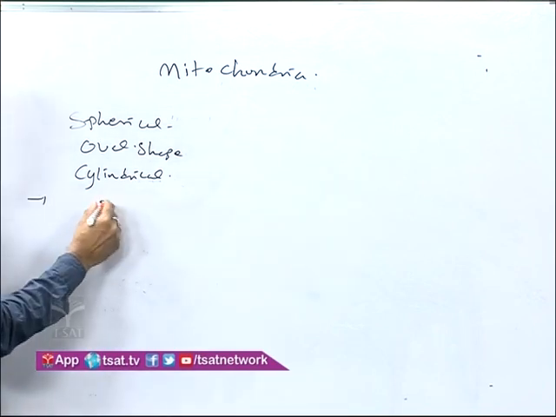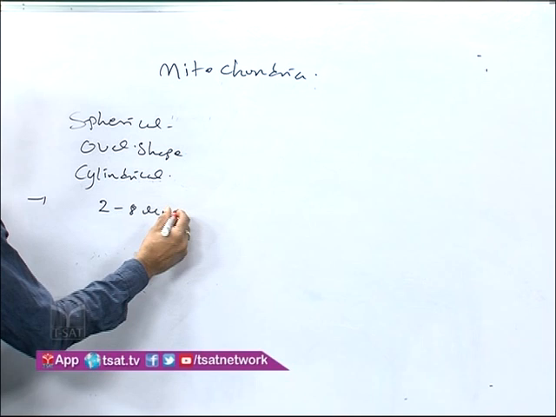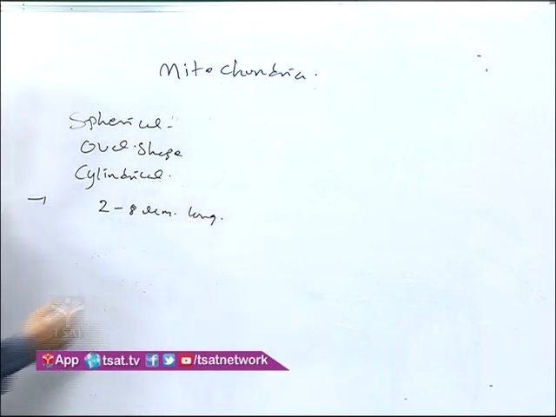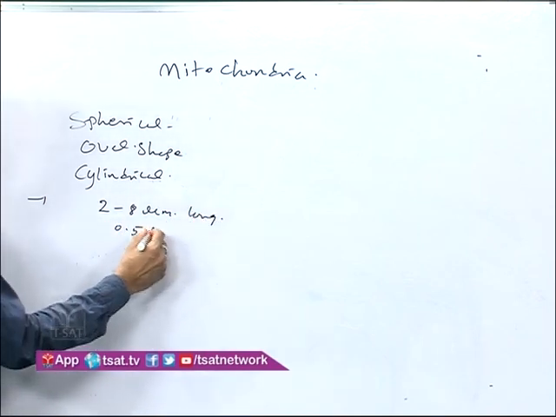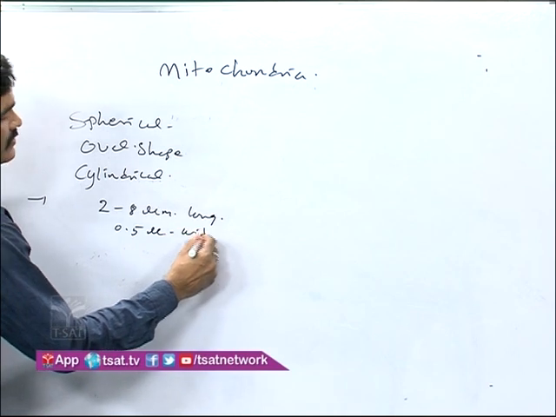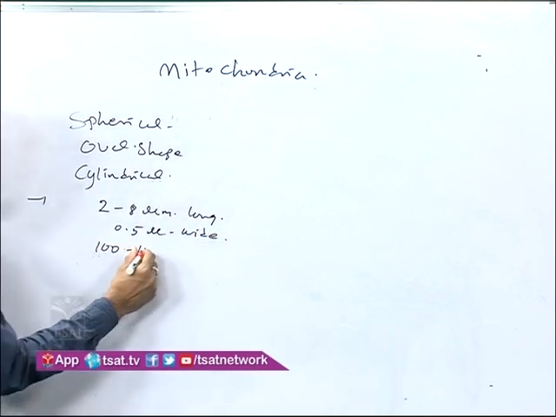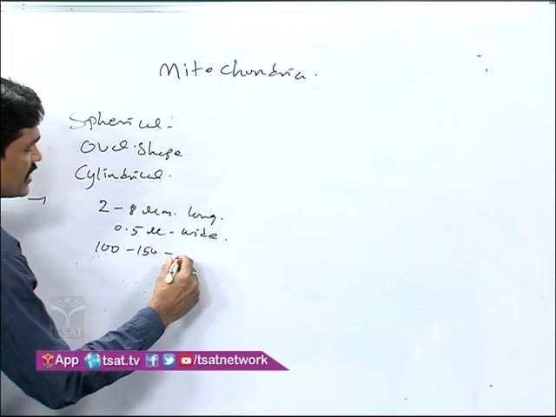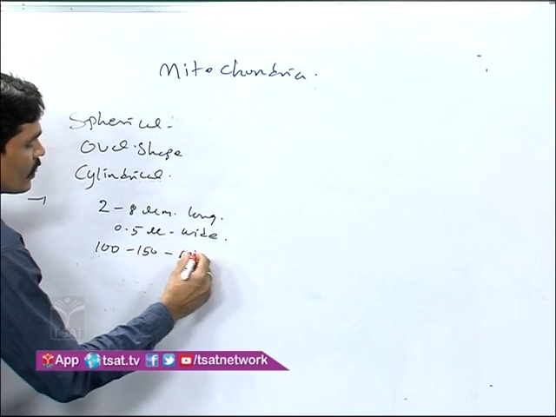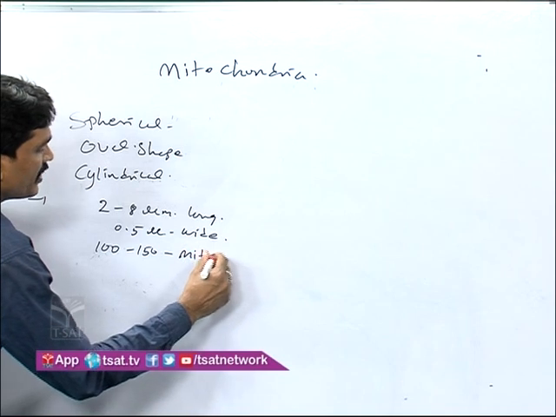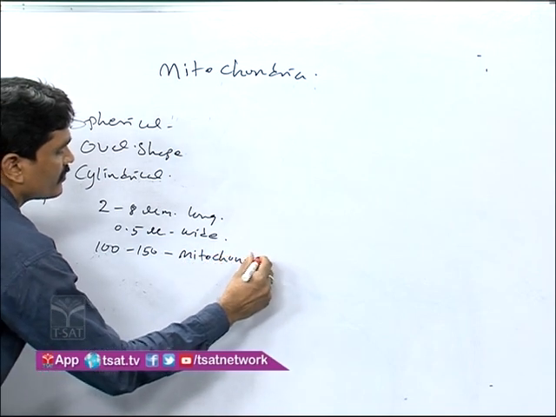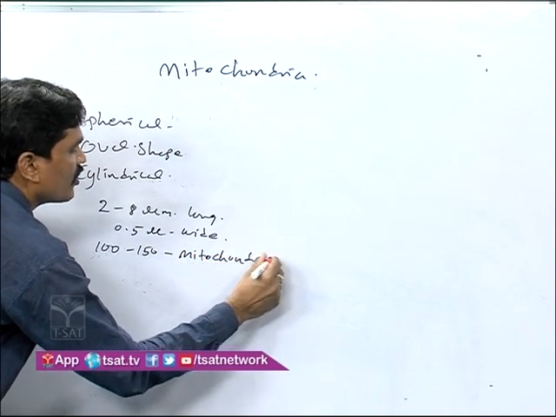Mitochondria are about 2 to 8 micrometers long and 0.5 micrometers wide. There are 100 to 150 mitochondria in each cell.